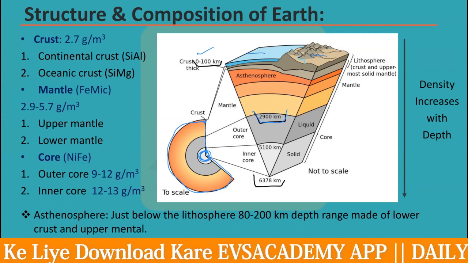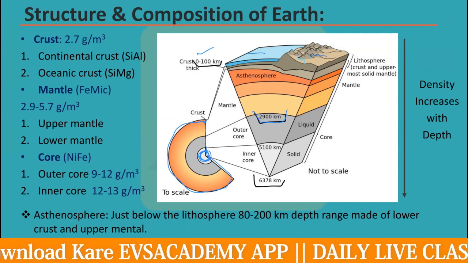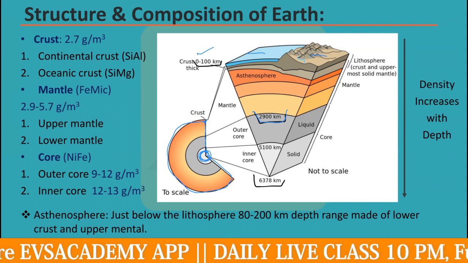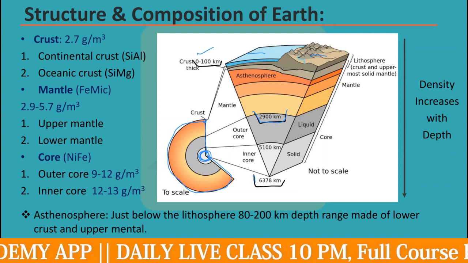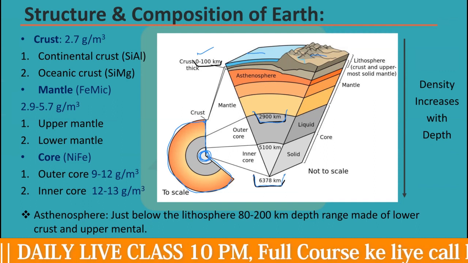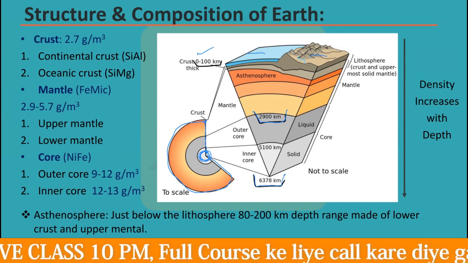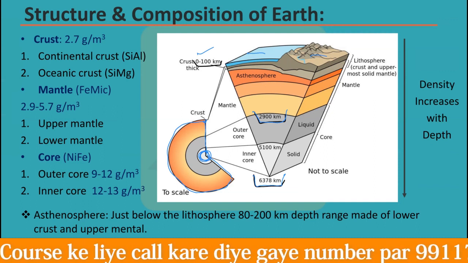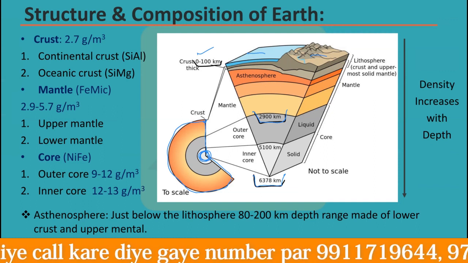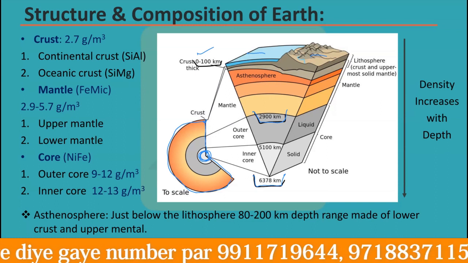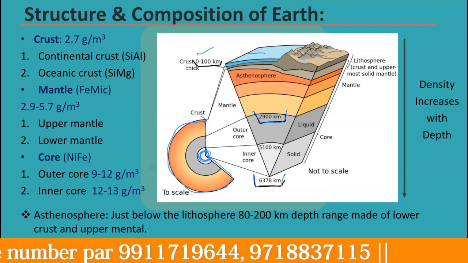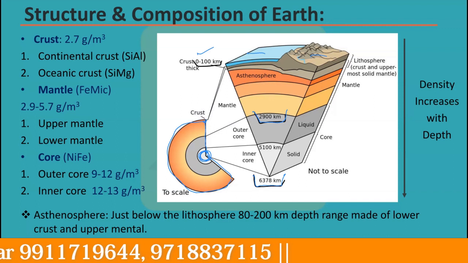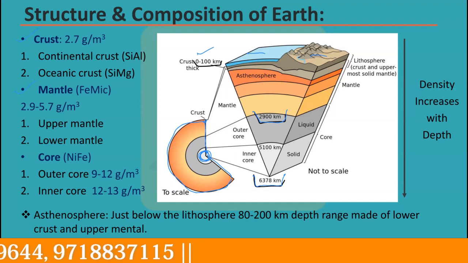Then coming to the very inner layer, that is called the core. This core goes up to the very center of the earth, which is, very accurately, 6,378 kilometer. And this layer is called the core. So we have three different layers in the structure of the earth. First is called crust, second is called mantle, and the third layer is the core.